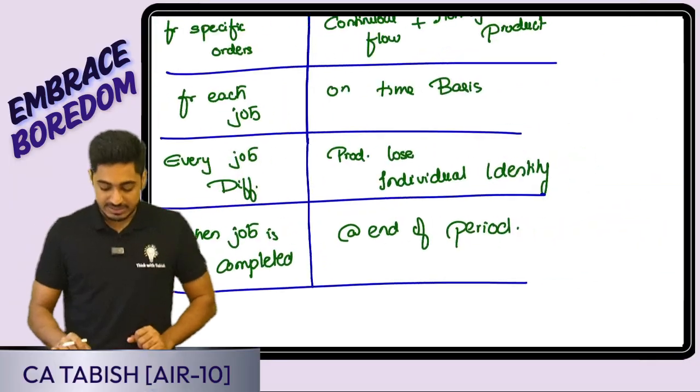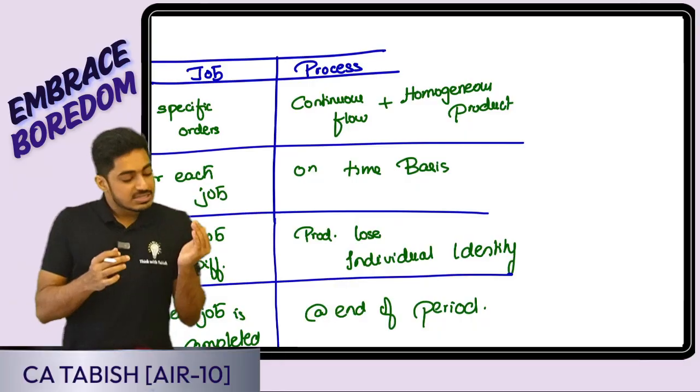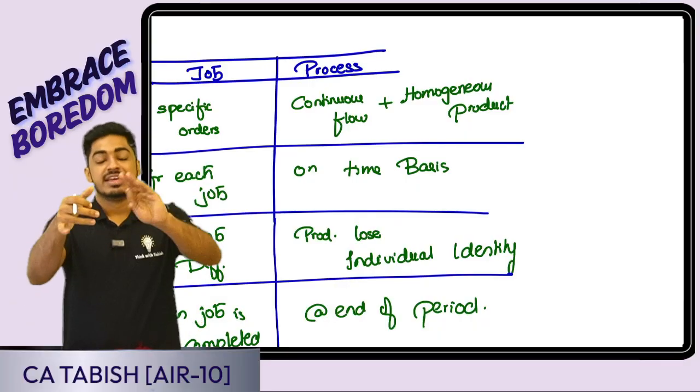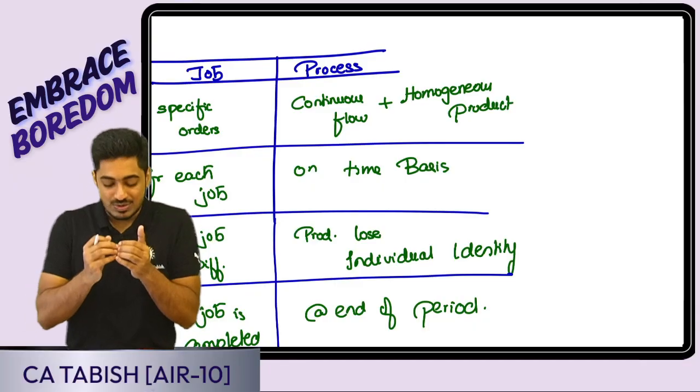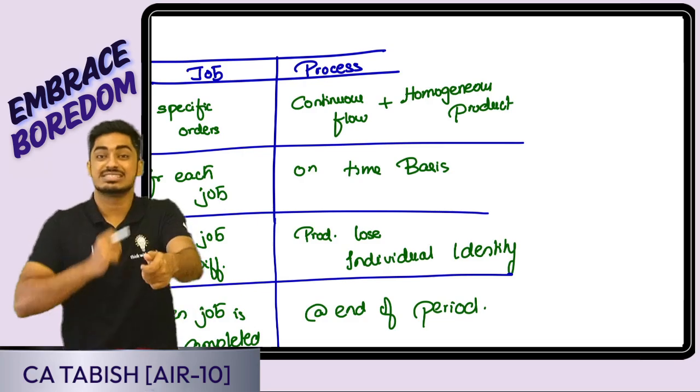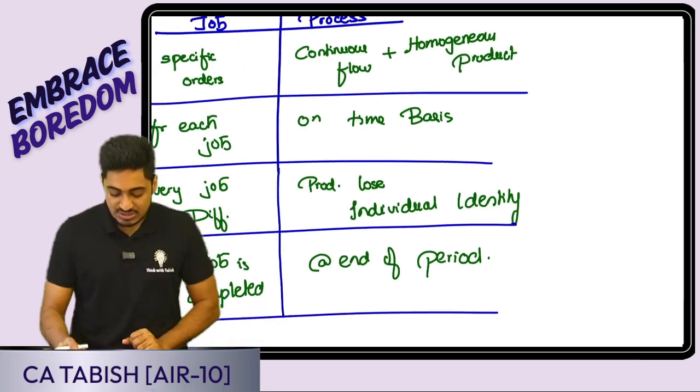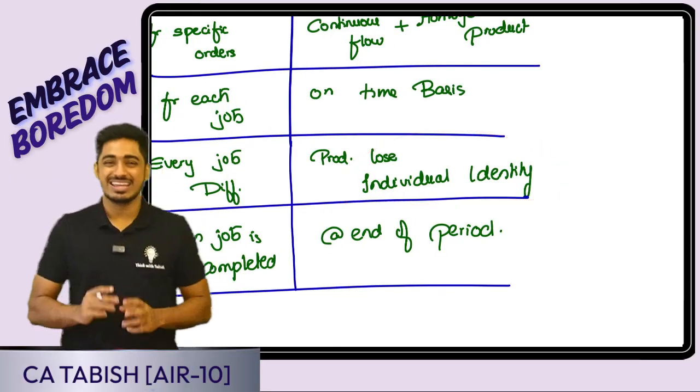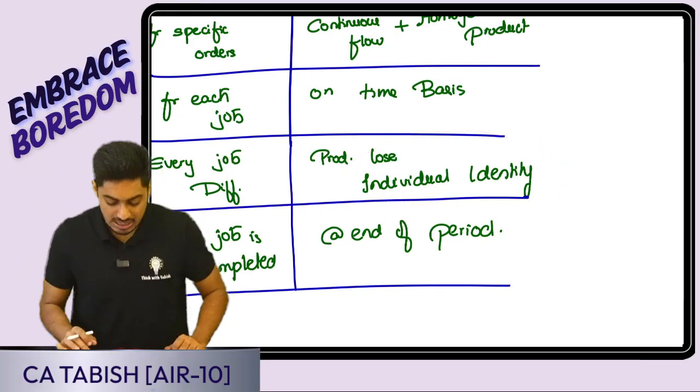Every job is different. But in case of processes, if 10 units went in, they are going to lose their individual identity, because once it becomes output, it is homogeneous. I cannot tell which is the first unit and which is the second unit. The product loses its individual identity, because ultimately only homogeneous products are coming outside.